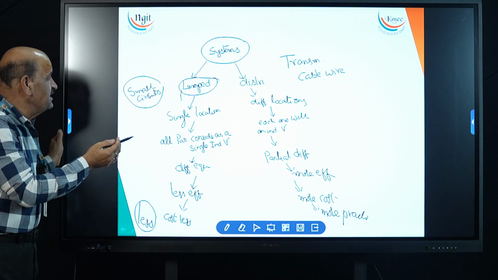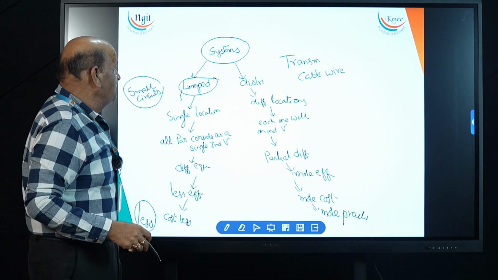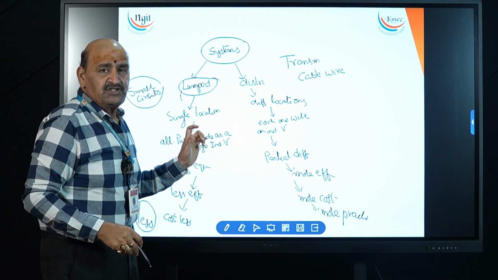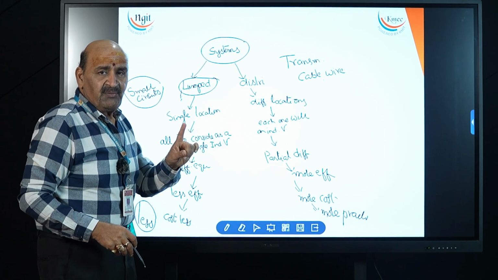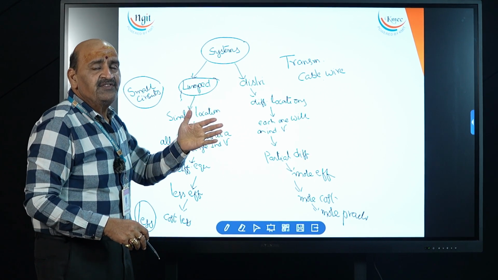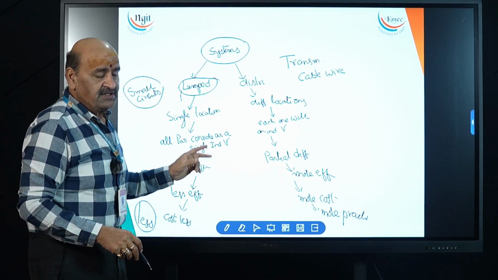So we have to make these differences. So this topic ends, the differentiation between lumped parameter systems and distributed parameter systems. Only one point: parameters mean inductance, resistance, conductance, all these things are the parameters. So make the difference clear cut. Thank you.